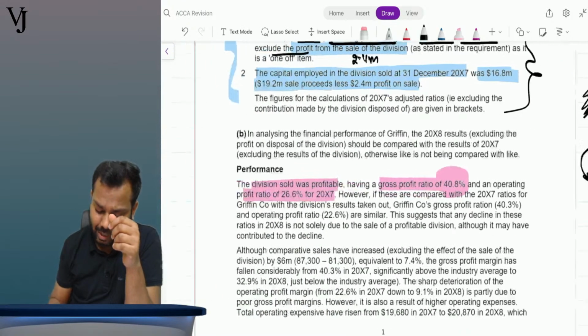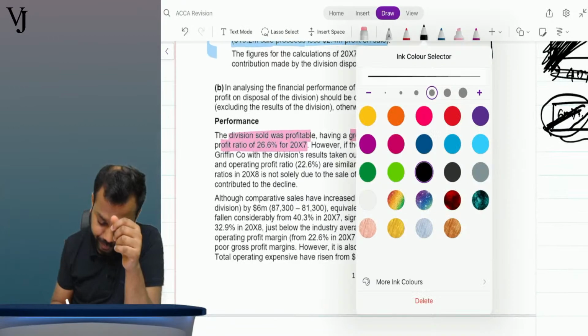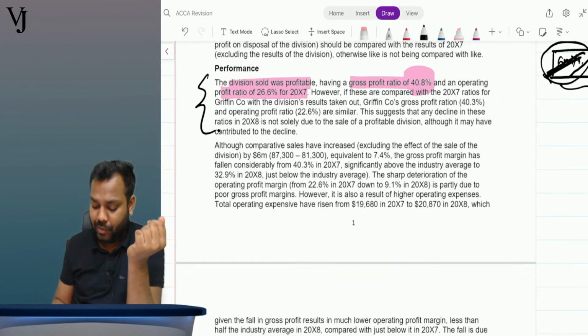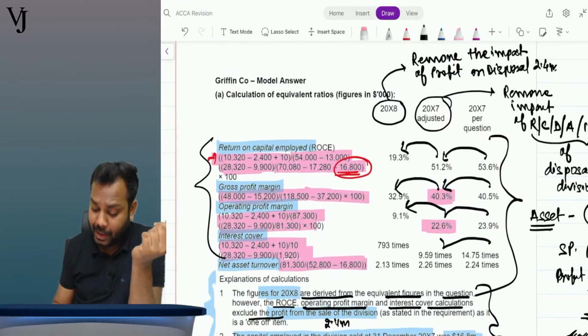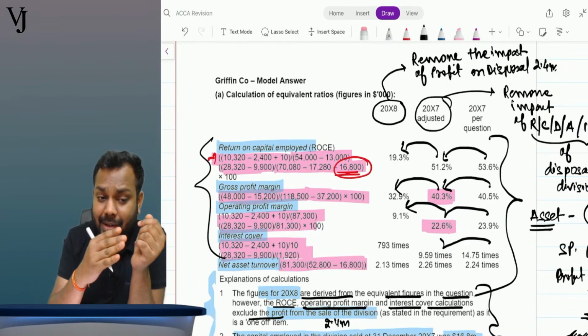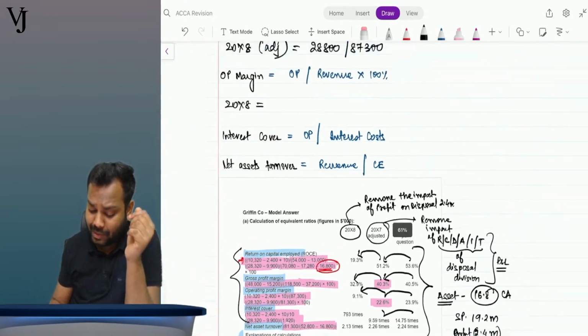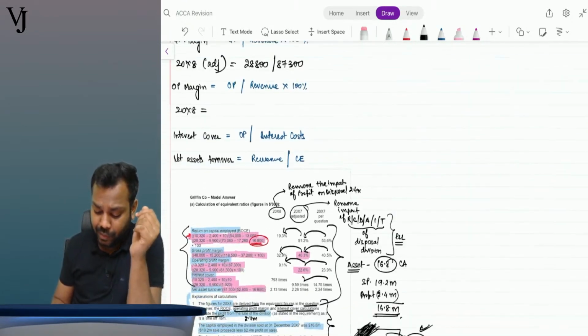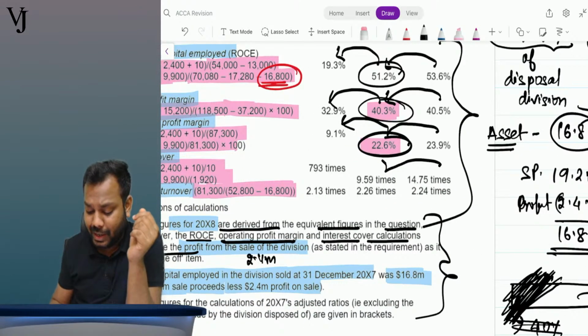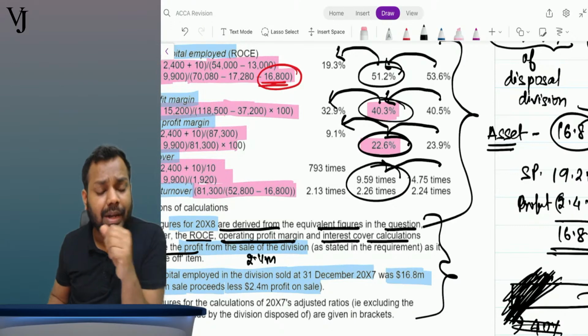Okay, is that clear? So this is what they are writing in this paragraph. Now further it says that though the profitability is decreasing, in the previous year if you compare these ratios with the industry averages, they were significantly high.